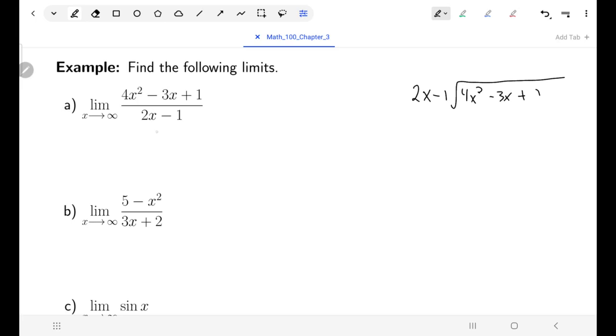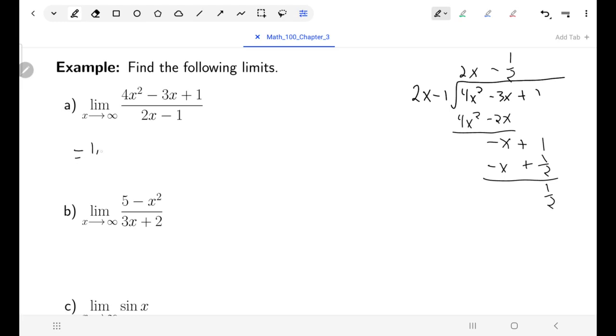If I take my function and divide it by 2x minus 1, then let's carry out our division. Okay, so it looks like my quotient is 2x minus a half, and my remainder is a half.